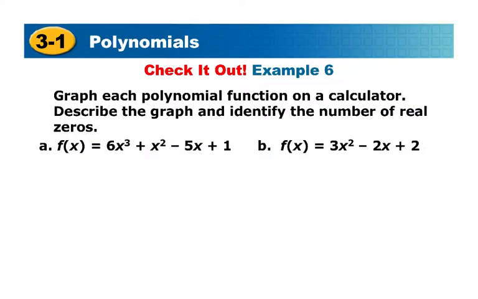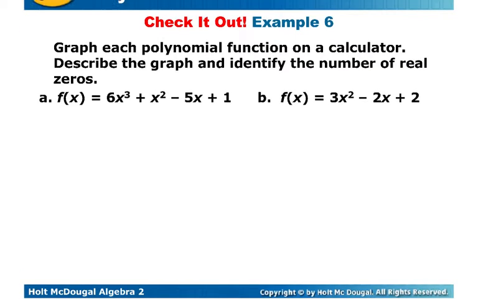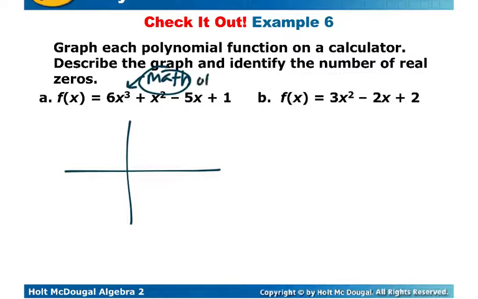So, we're going to do quite a few examples that are just like this, so we're just going to graph each polynomial function and describe it. So, going back to y equals, we're going to type in that we're looking for 6x cubed, and anytime that you put cubed, you can either go to the math key, and then you'll see that there's an option on the math key for a power of 3, or of course you can just do the caret. The problem with the caret, of course, is that you have to press the over key afterwards, because otherwise you're going to end up continuing to type in that smaller text.